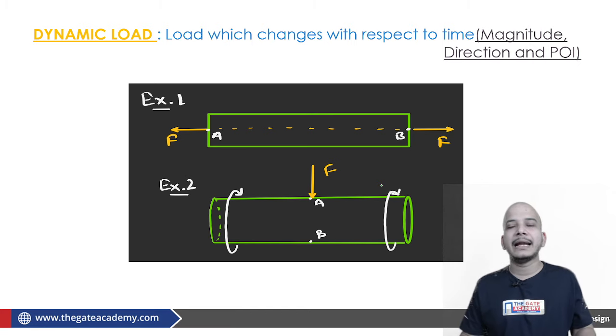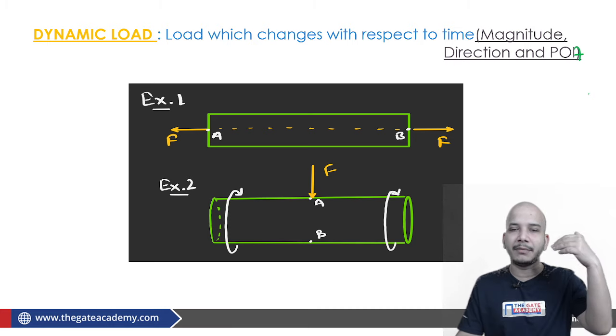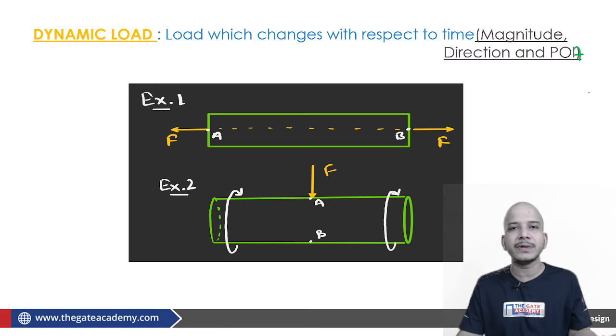Let's define the dynamic load. How do we define dynamic load? The load which changes with time. Now once again, if I am saying that it is changing with time, then by that I mean that either the magnitude is changing, or the direction is changing, or even the point of application of the load is changing. Here it is not the load which is the cause of saying whether the material is dynamic or not. Here it is the stress generated in the material. Of course we are completely concerned about the stress itself.